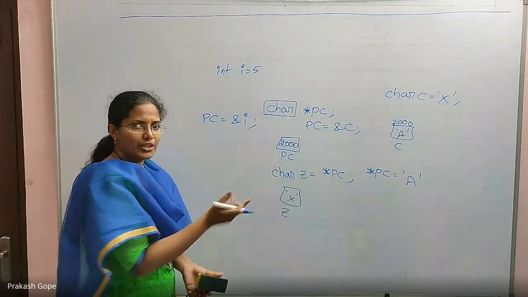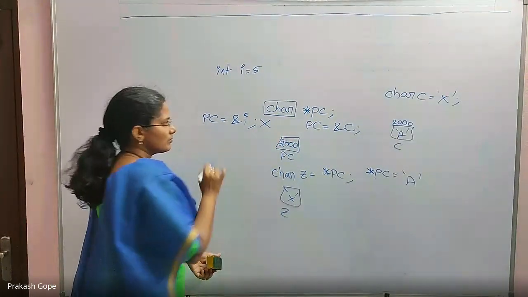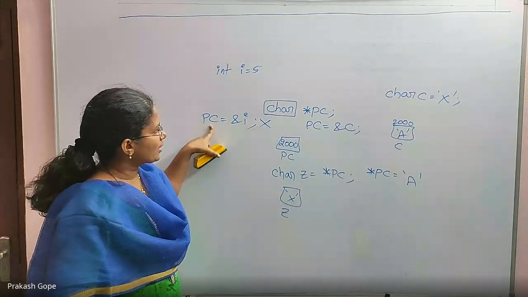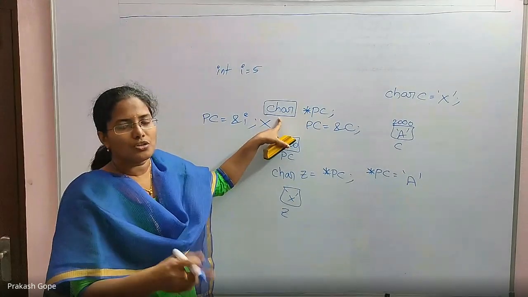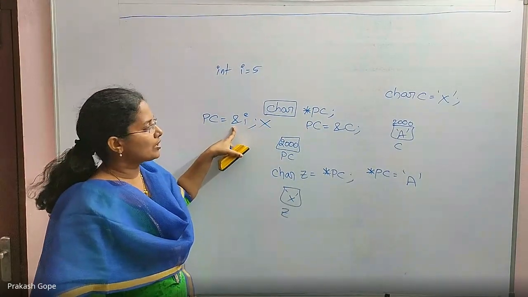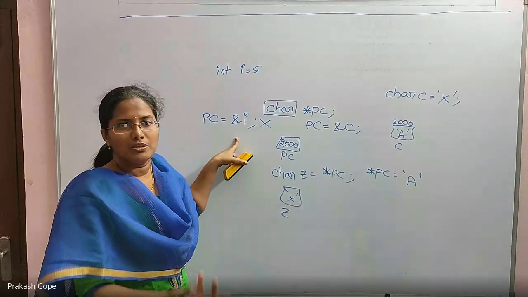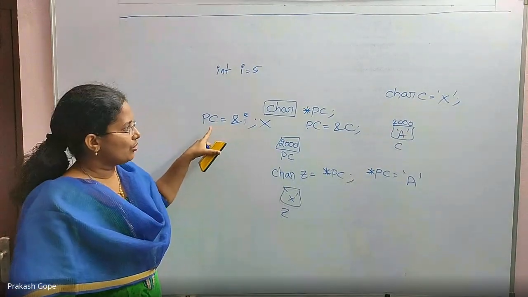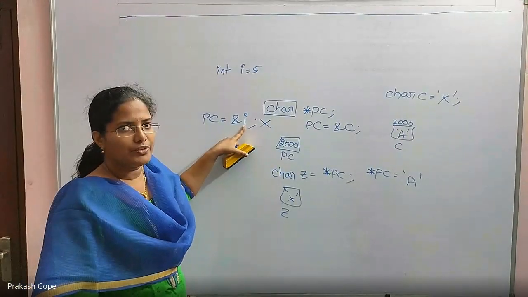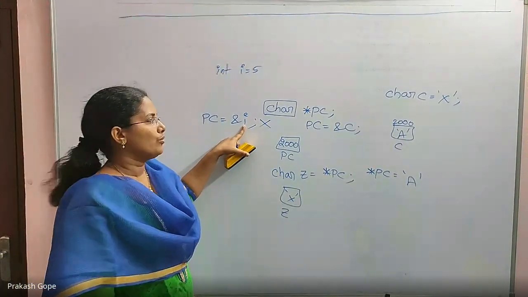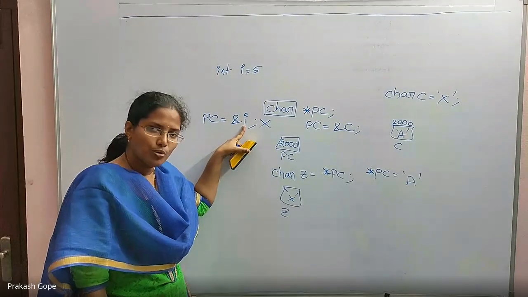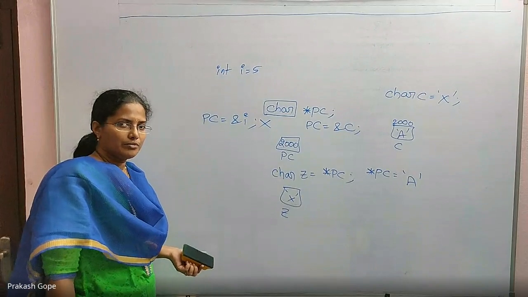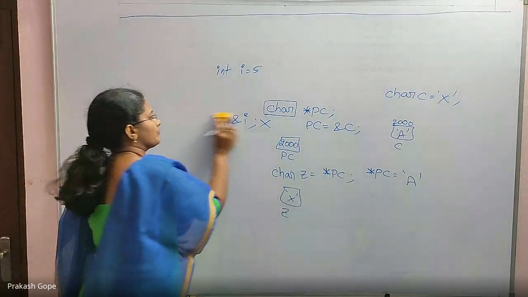Is this assignment fine? No, this is wrong. C doesn't allow this. Because your declaration says you want to store the address of a character variable, but you are trying to assign the address of an integer variable. This is not okay. C is strictly typed. So whatever is the variable that you have declared, if you want to hold its address, you need to declare a pointer of that type only. Then only you can hold the address of that particular variable.